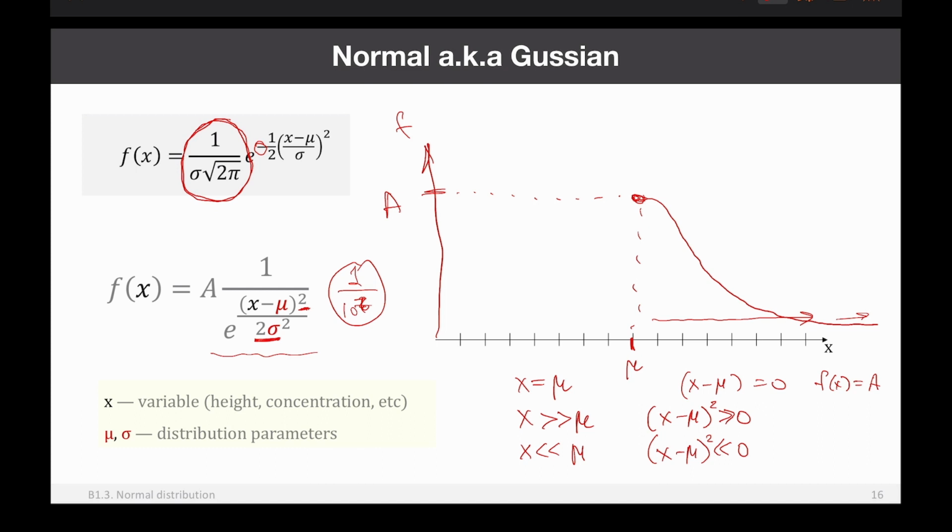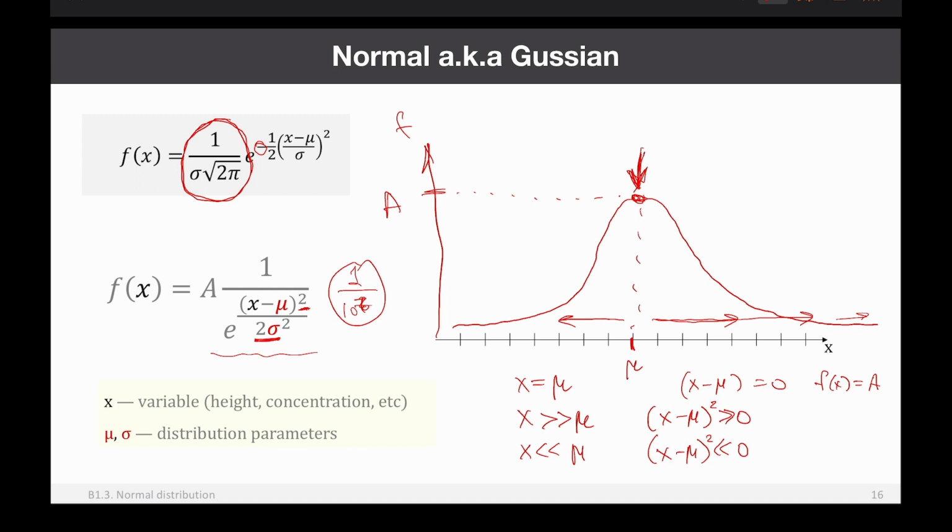So therefore, the distribution will be absolutely symmetric around mu. So you will have the same decay here. Of course, I cannot make it absolutely symmetric, but that's the overall idea, right? So two things. First of all, it's a symmetric distribution. Second, mu is where the density is the highest. So this is exactly the most expected value. So mu is the most expected value. And then the farther you go from mu, the less and less density there is. So density gets smaller and smaller, and it means that the chance to get a value also gets smaller, right?